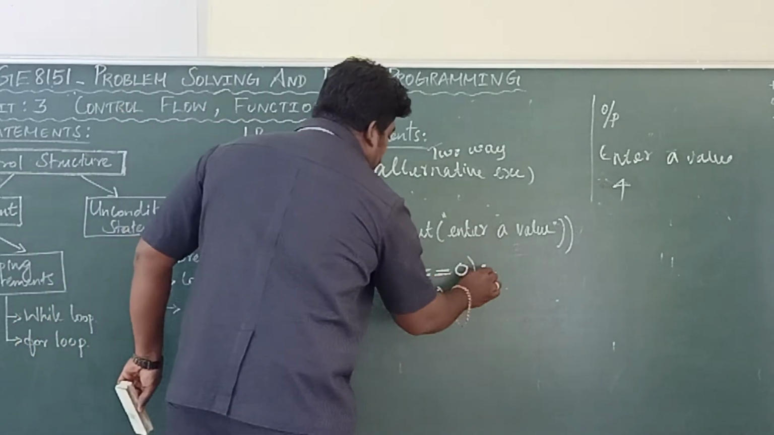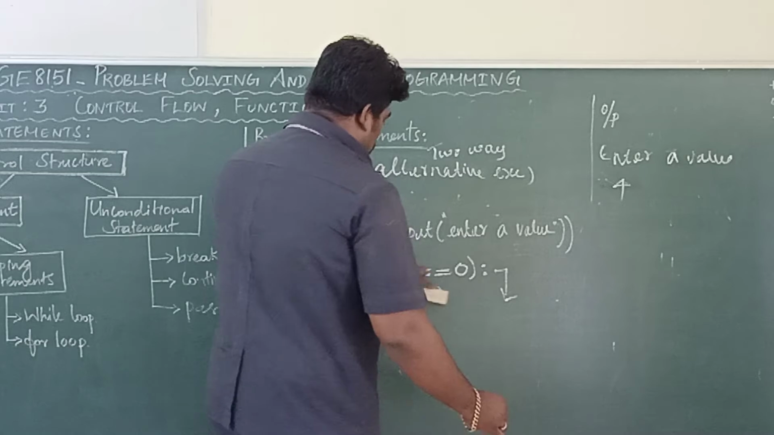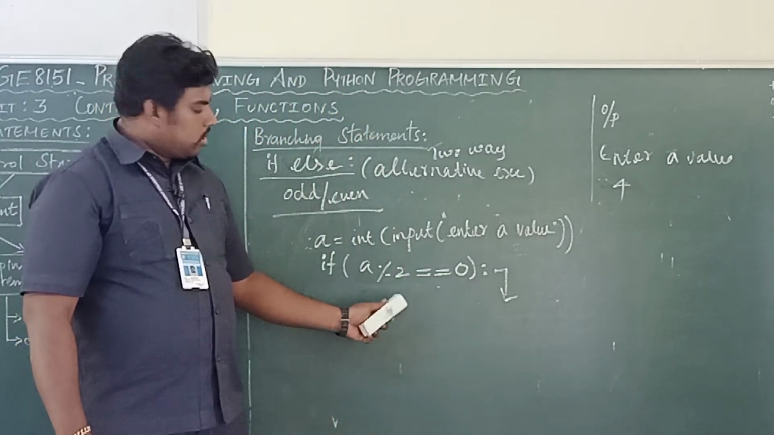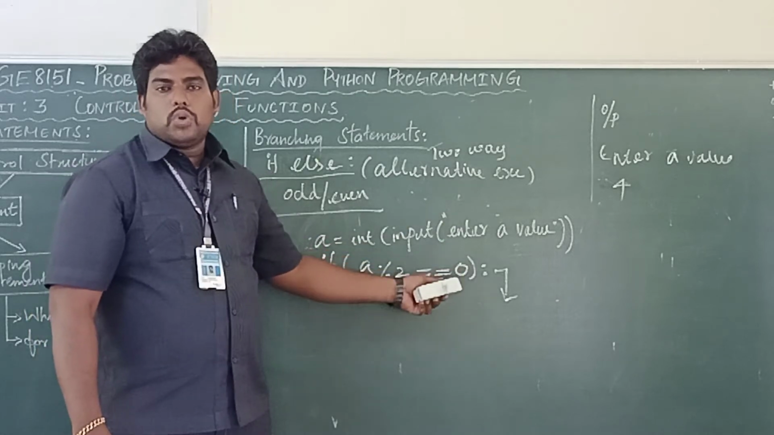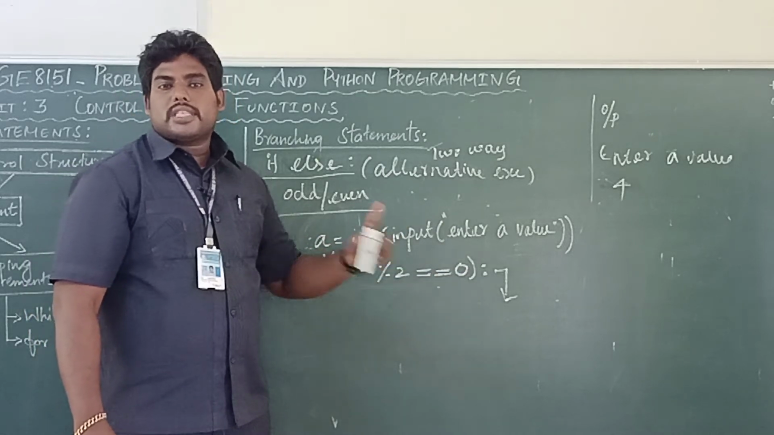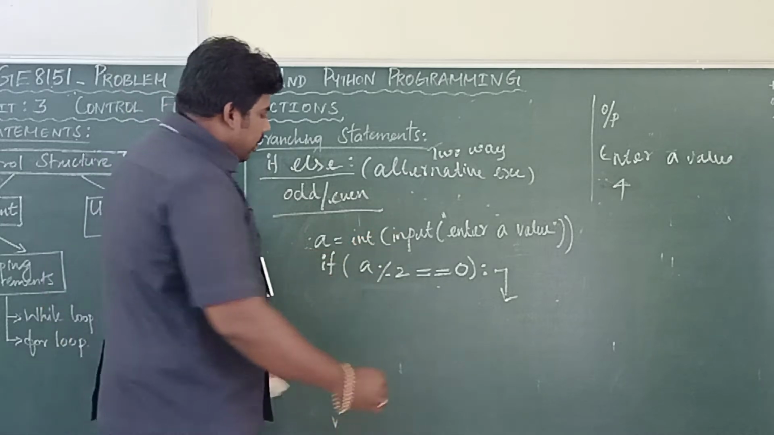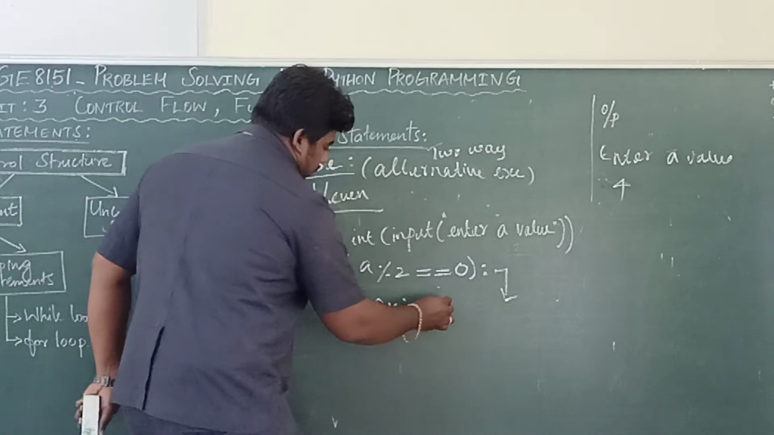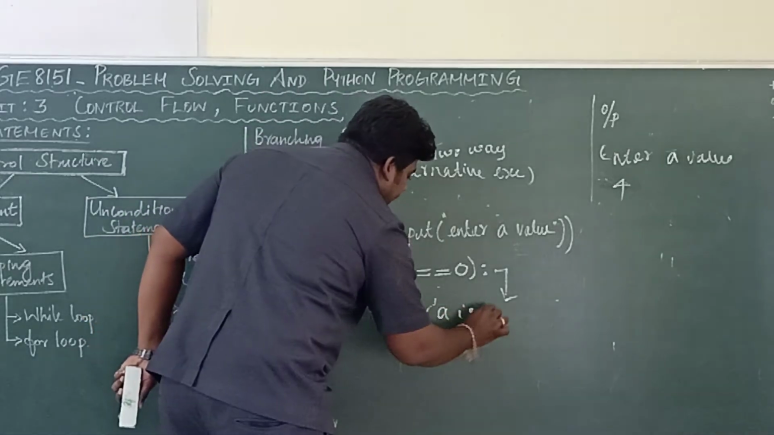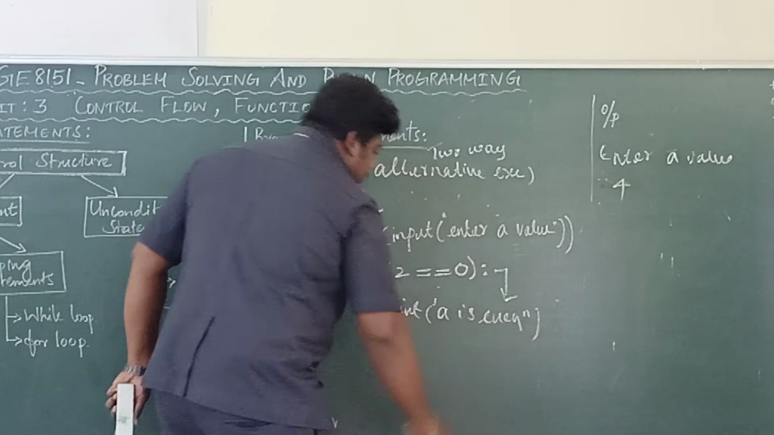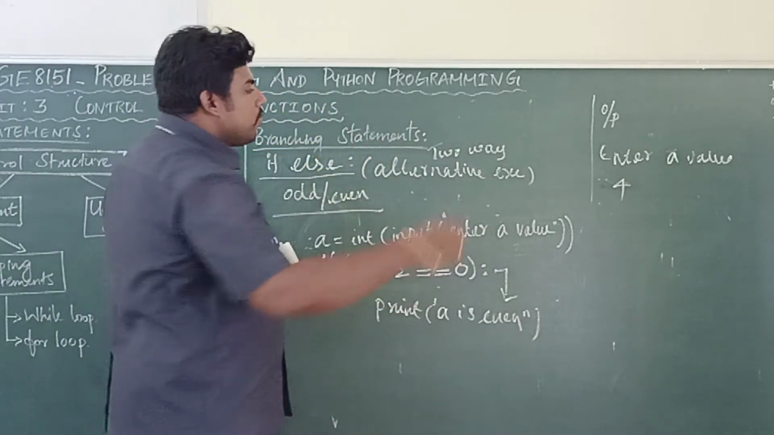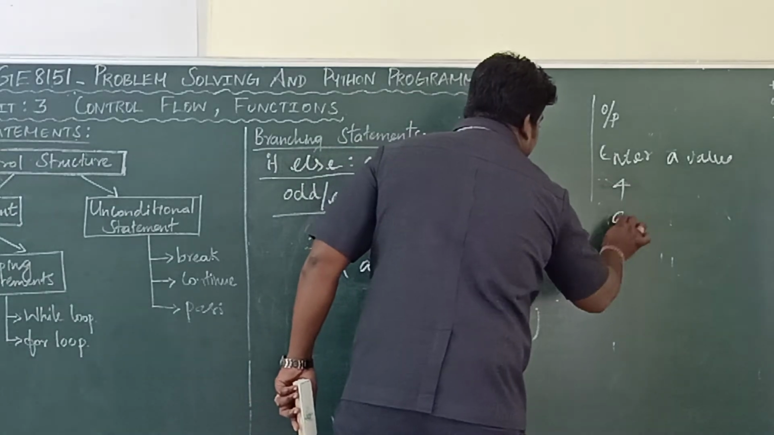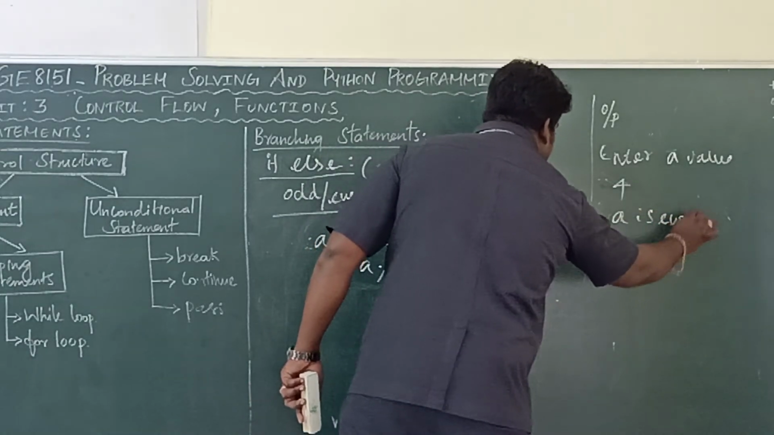If the condition is true, what do I want to write? The program is to find odd or even. Any number divided by 2 where the remainder is 0, we say it is even. So here write print A is even. For this input, you will get the output A is even.